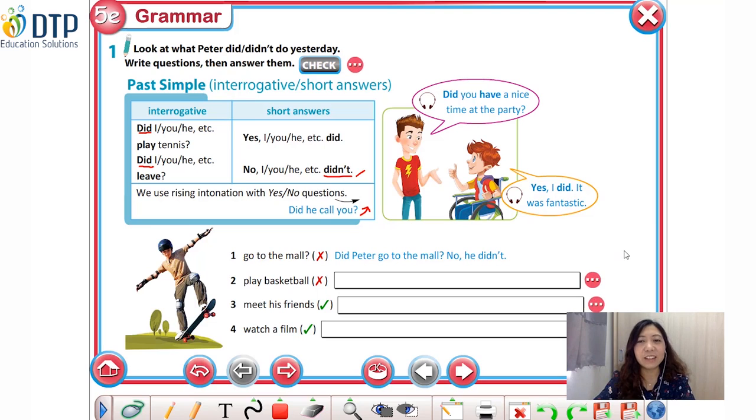Okay, very nice. So now let's do these exercises to check if you understand or not. Number 1, for example, go to the mall. So you can make the question in simple past. Did Peter go to the mall?